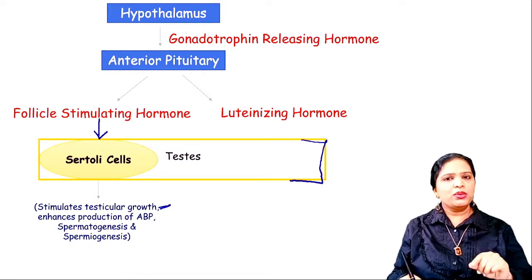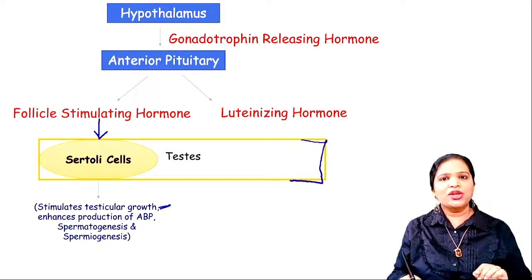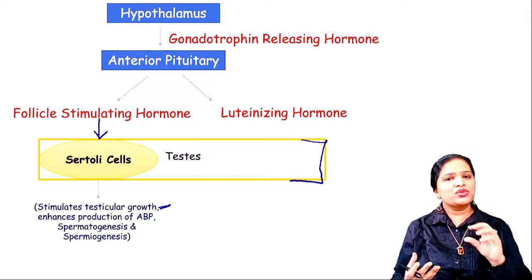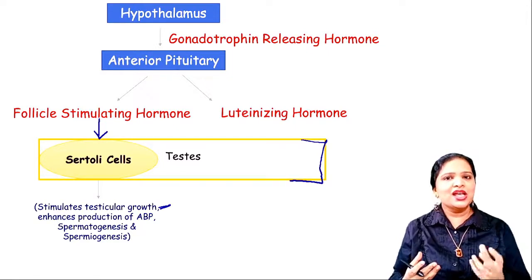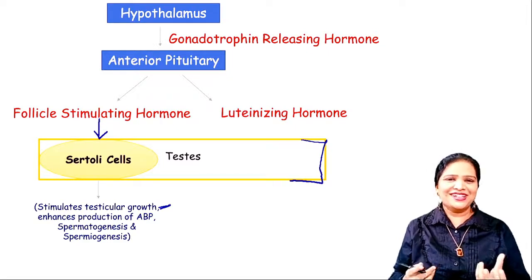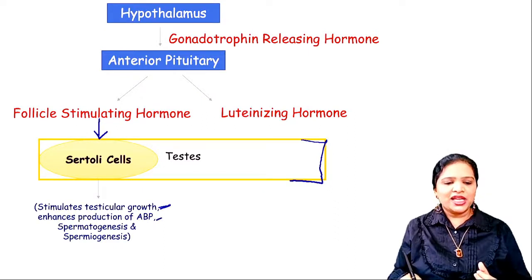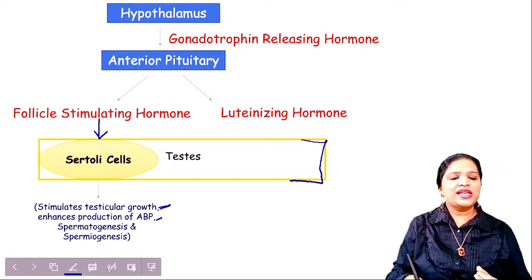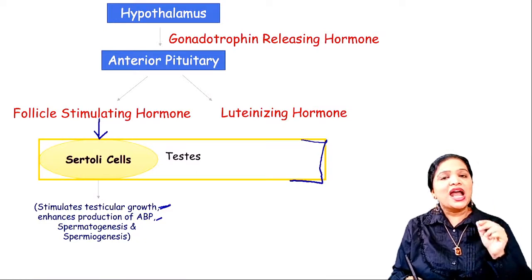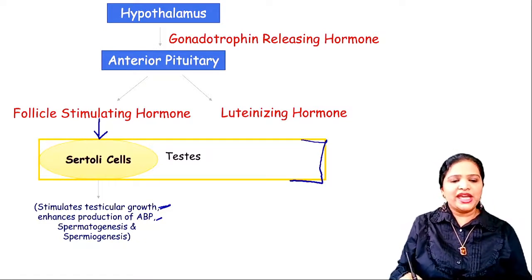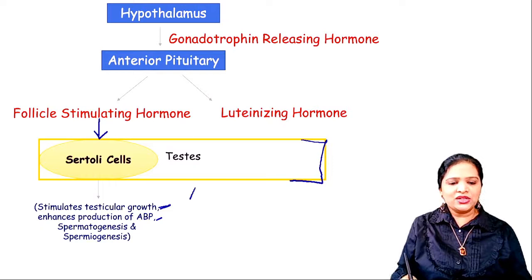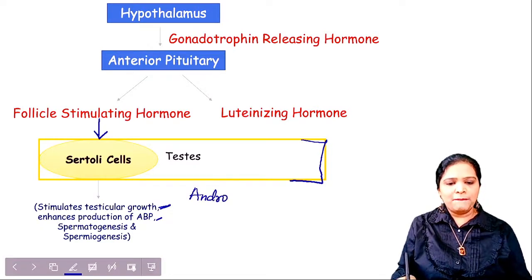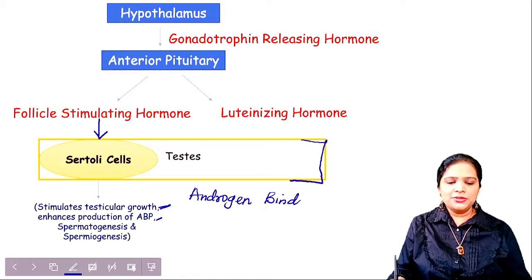So far the boy was a baby till 11 years. Okay, his testicle size will be small. Now the hormone is generated, so it will start growing in size. So the testicular development will occur slowly. Second one, the Sertoli cells enhance the production of androgen binding protein. ABP means androgen binding protein. Androgen binding protein. Okay.